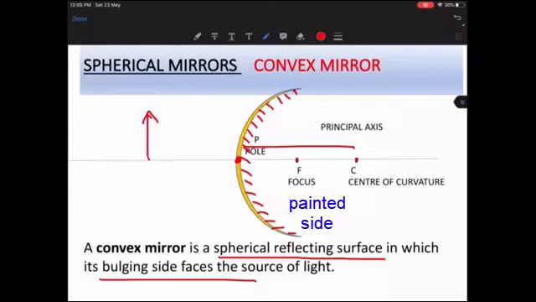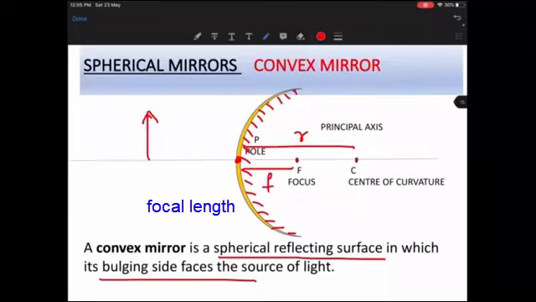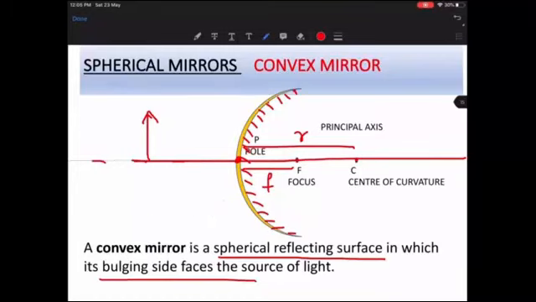This distance from P to the center of curvature is called the radius of curvature. This distance from the pole to the focus is known as the focal length. And this line that passes all through the convex mirror, which crosses the focus and also passes through the center of curvature as well as the pole, is known as the principal axis. So the parts of both the convex mirror and the concave mirror are the same.